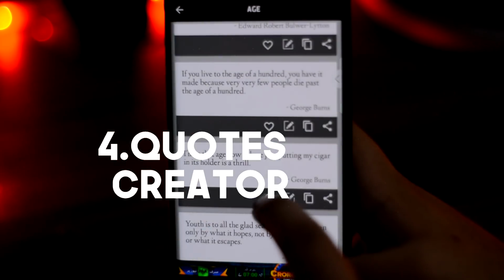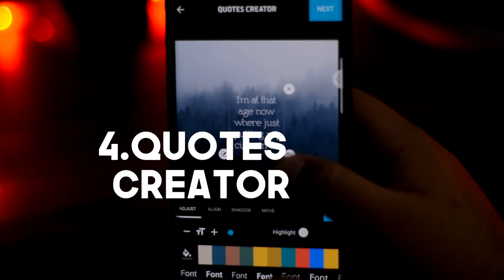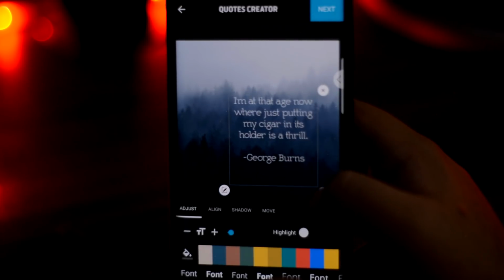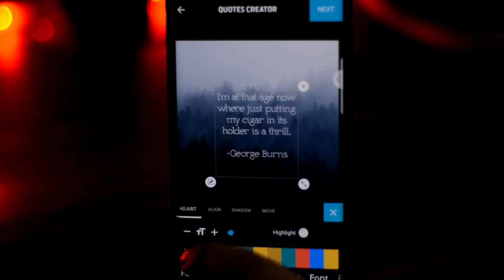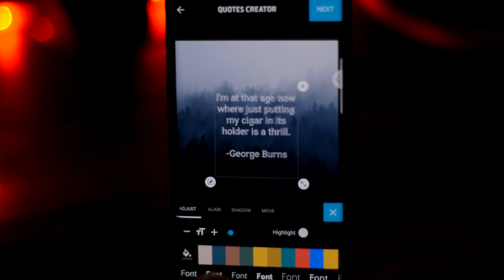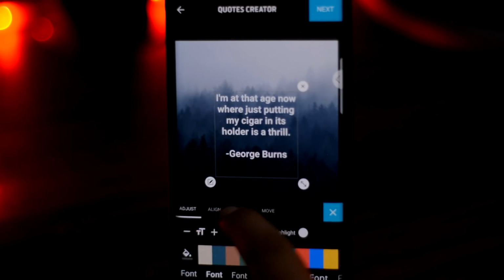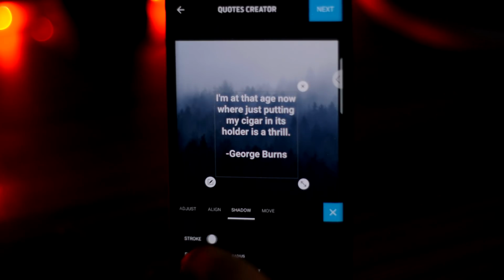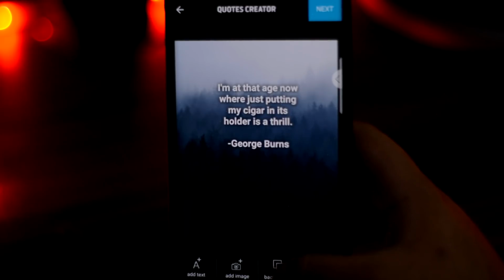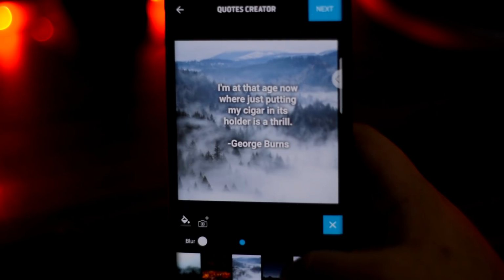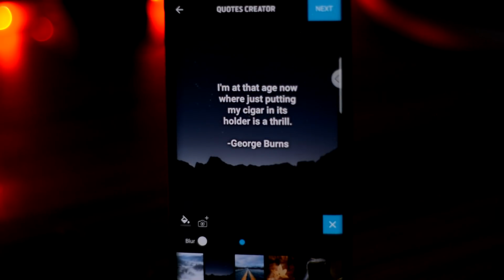Next app is called Quotes Creator. It's an app where you can choose from a huge number of quotes and customize them to your liking by changing the size of the text, the style of the text. You can change the background, add a dope looking picture, add shadow to the text to make it pop out, and after making it to perfection, you can save it or share it to social media. Overall, it's a great app and it's a must have in my opinion.